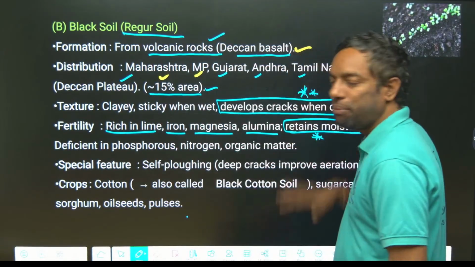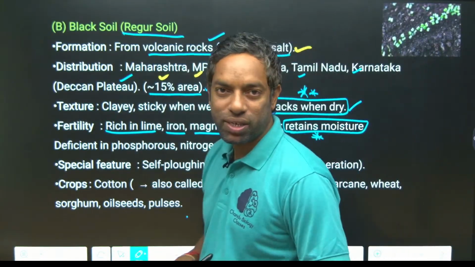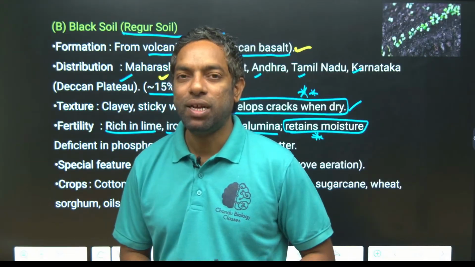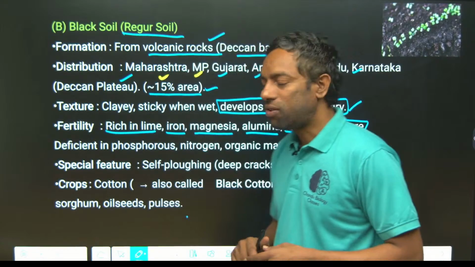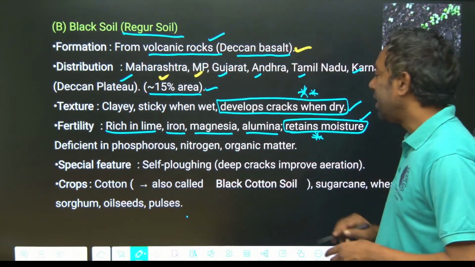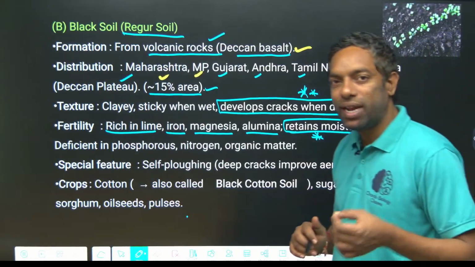Where I made star marks, those are the statements they did ask in previous year exams, either statement-wise or as an option. Black soil has the capability to retain moisture.